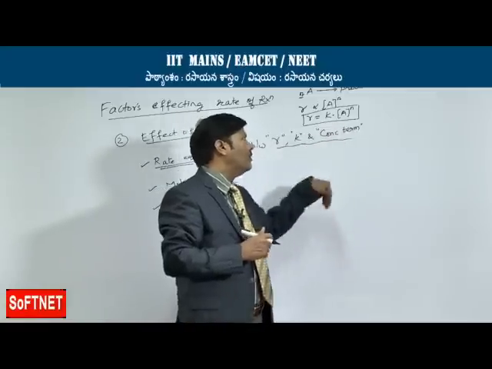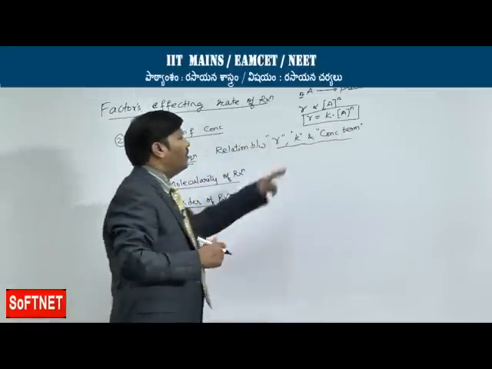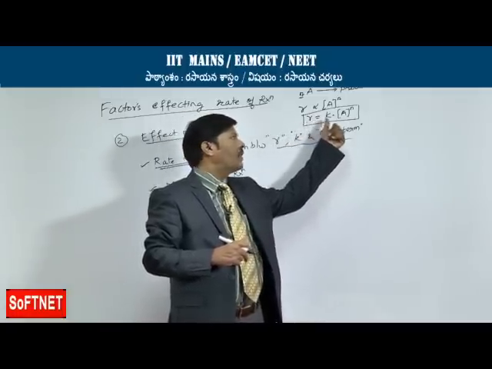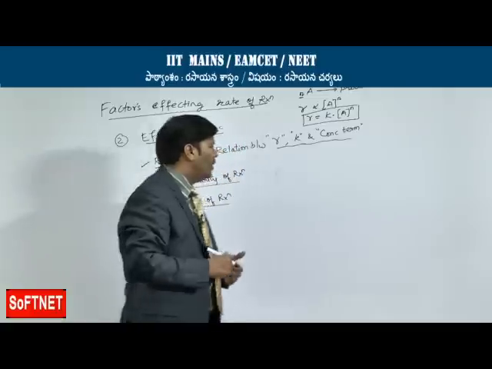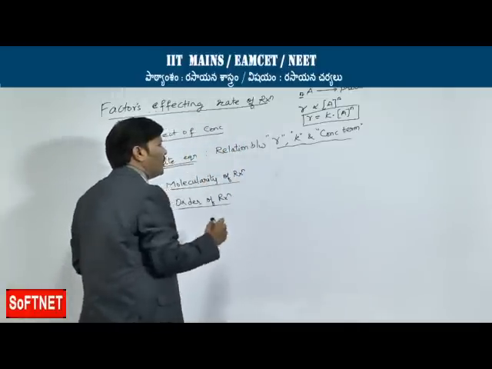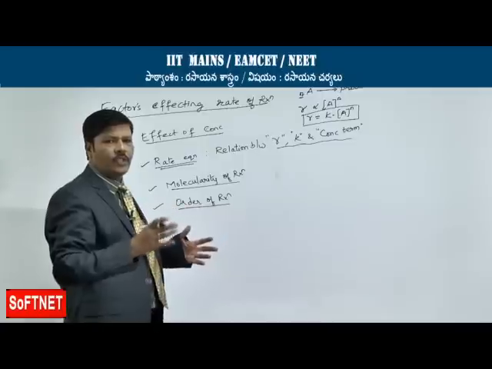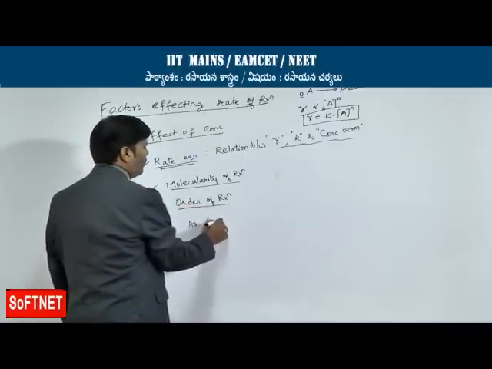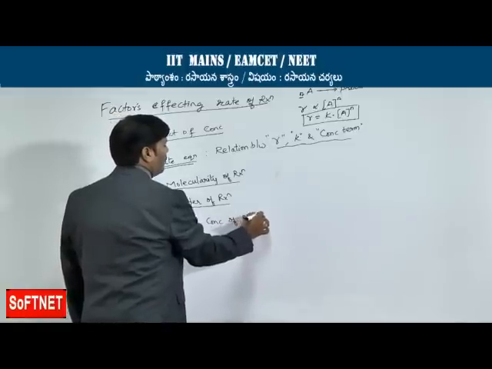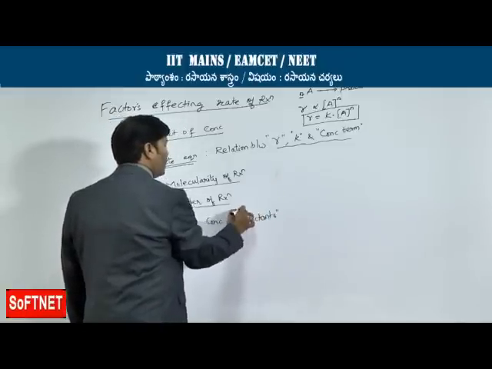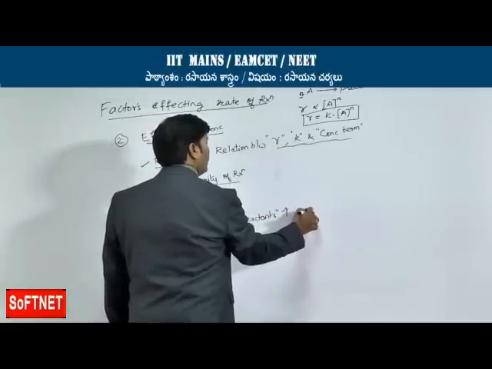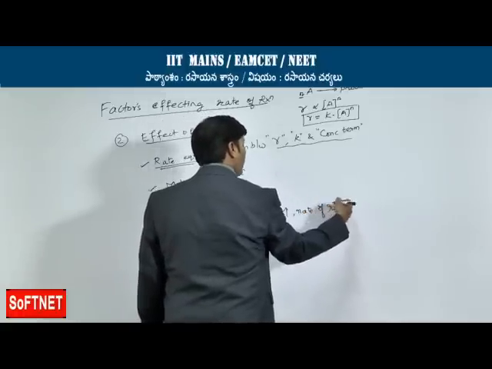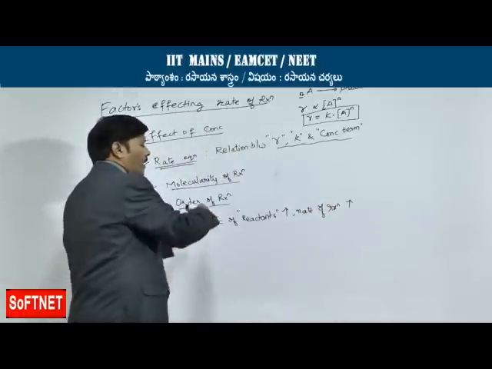Order of reaction we are going to learn in the subsequent discussion, but as of now, in the rate equation we are trying to empirically relate the rate of reaction, rate constant and the concentration term. If that is the case, in the effect of concentration, in general we can give one generalization: as the concentration of reactants increases, the rate of reaction increases. So, it is a direct relationship.